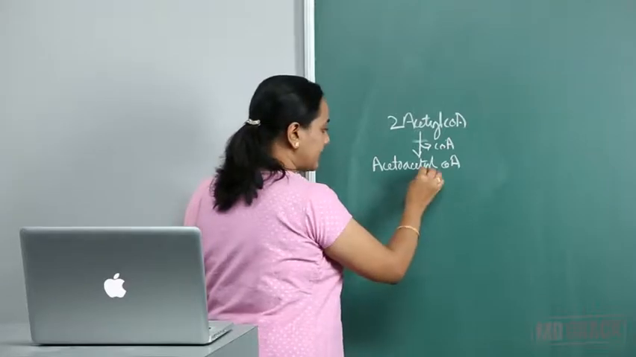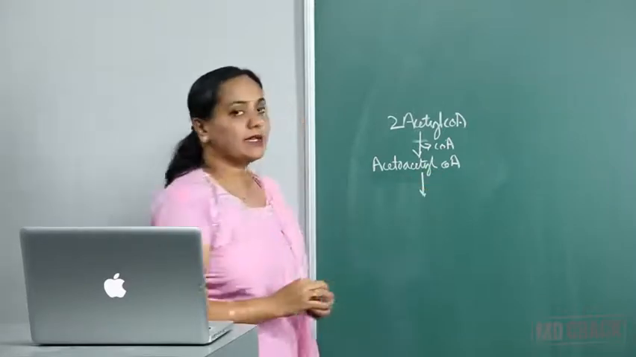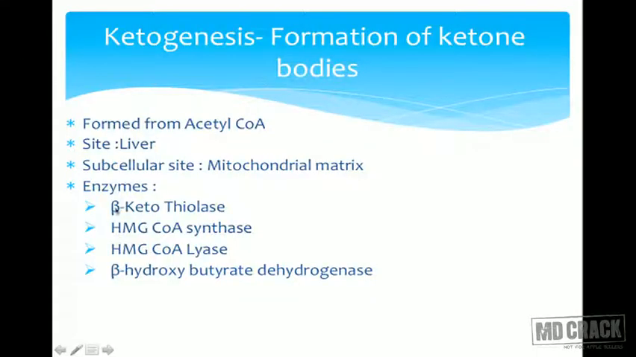Now in the next step, this is catalyzed by the enzyme. Please look here: beta ketothiolase. Beta ketothiolase is responsible for the combination of 2 acetyl-CoA to form acetoacetyl-CoA. In the next step, the next enzyme is HMG-CoA synthase.